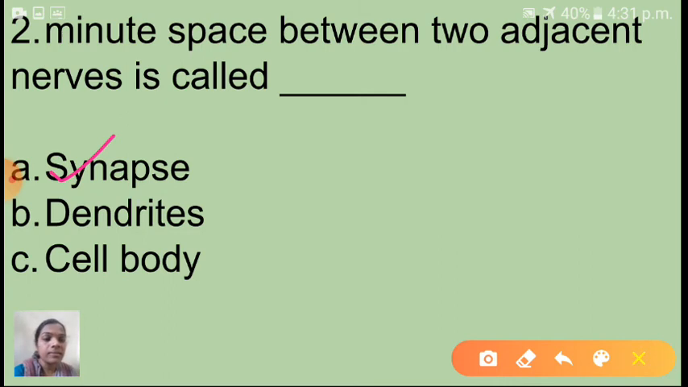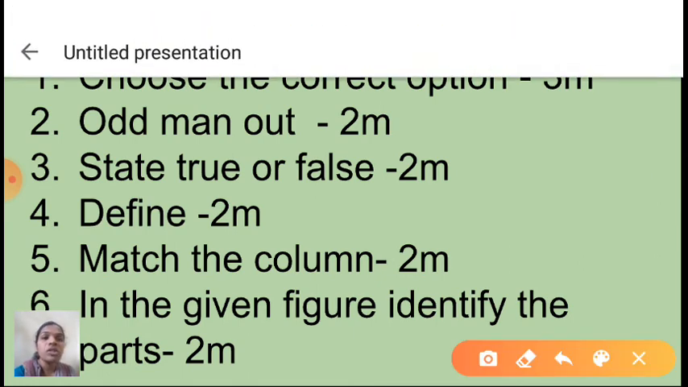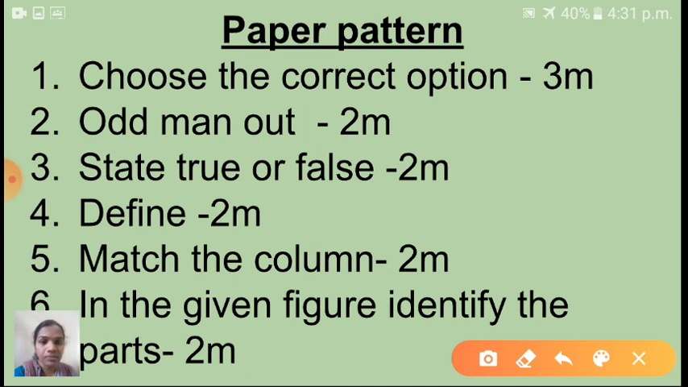Now I will discuss the paper pattern for your first semester. You know very well we have two lessons for your semester: chapter number 8, useful and harmful microbes, and the next one, chapter number 15, life process in living organisms. This is the paper pattern. First, choose the correct option, for 3 marks. Second, odd man out for 2 marks. Next, state true or false, 2 marks. Fourth, define, for 2 marks. Next, match the column for 2 marks.